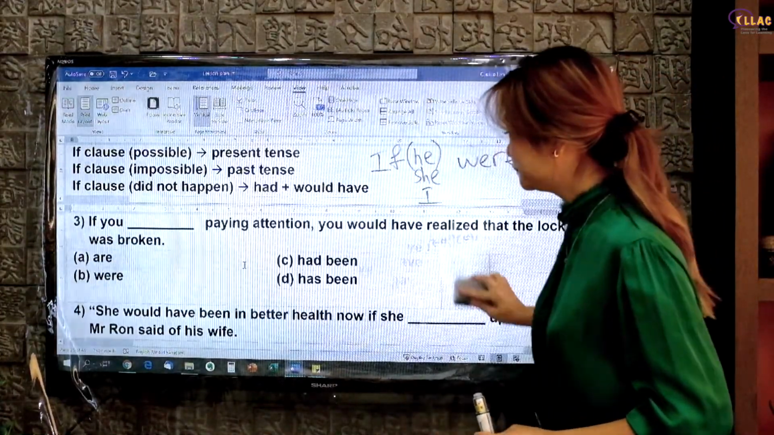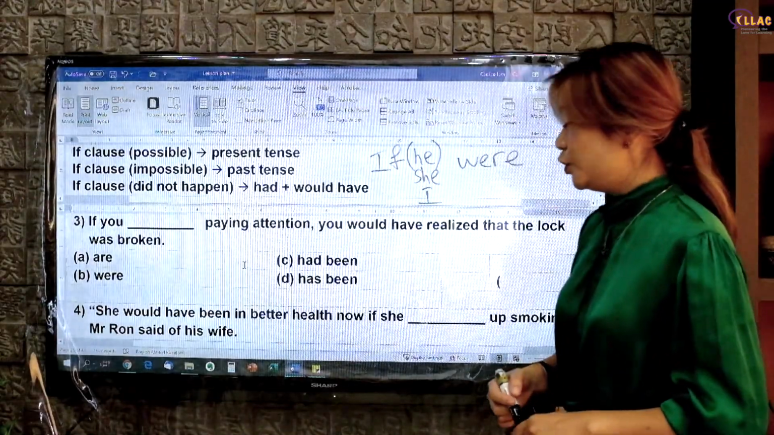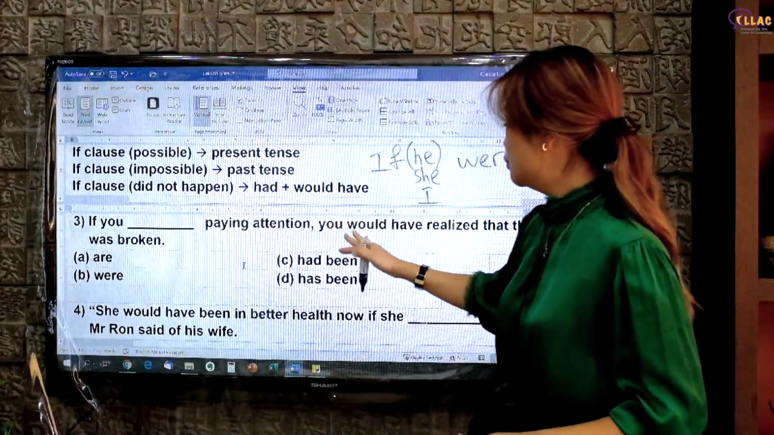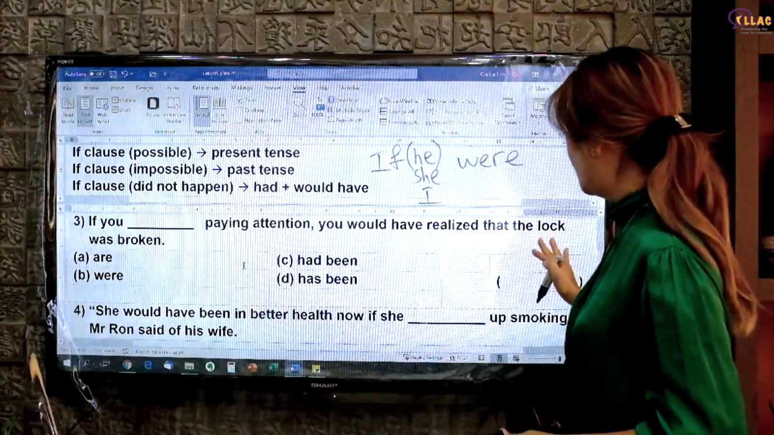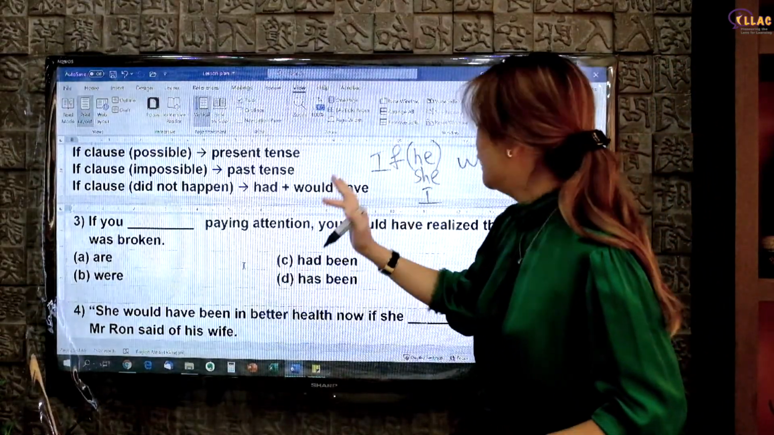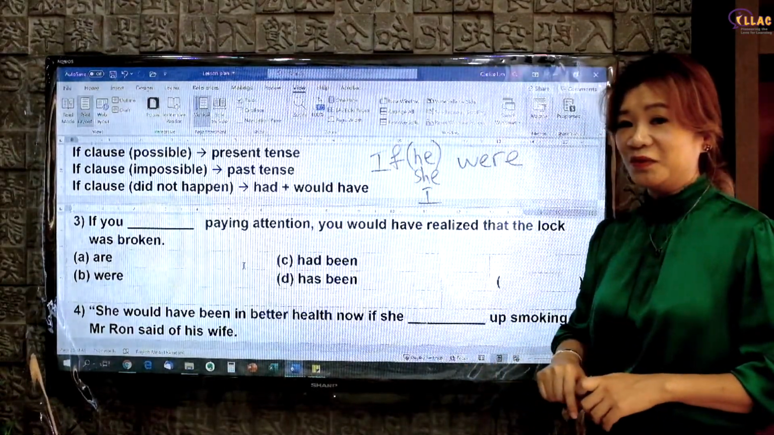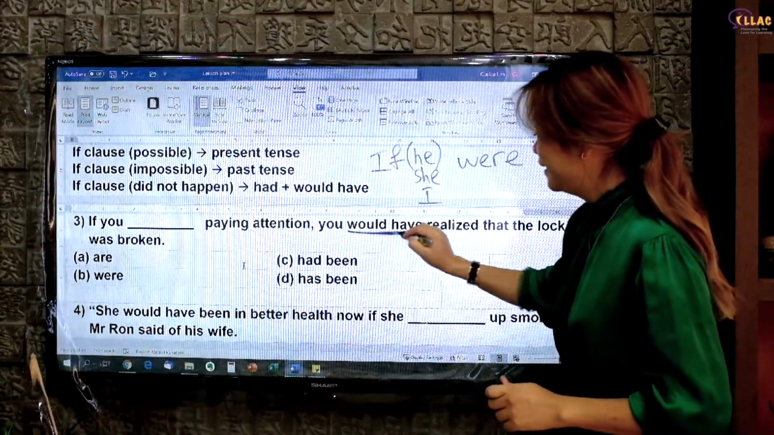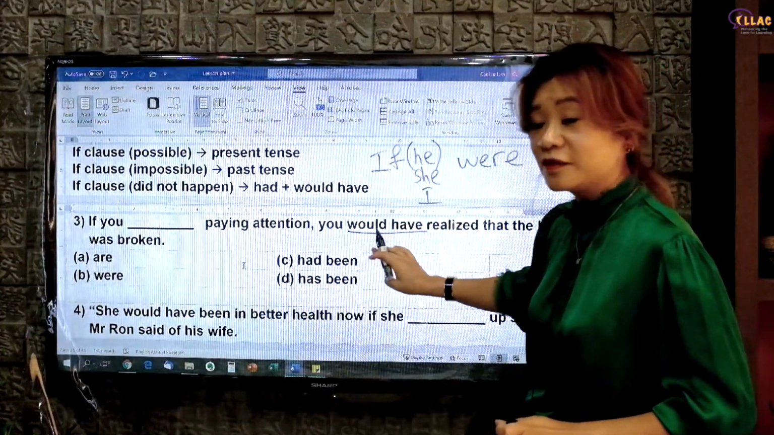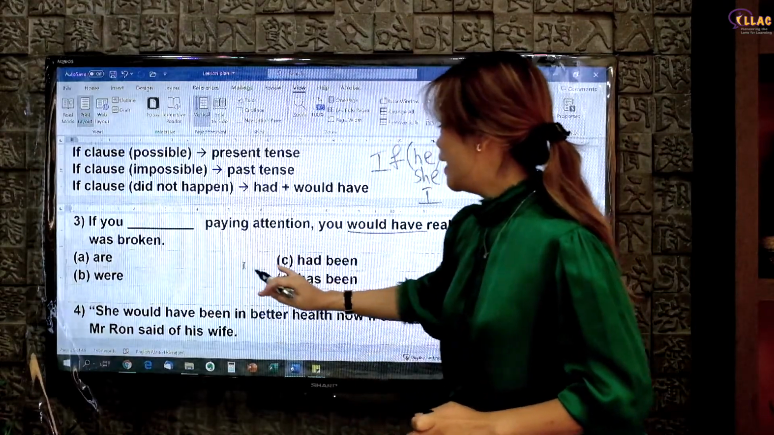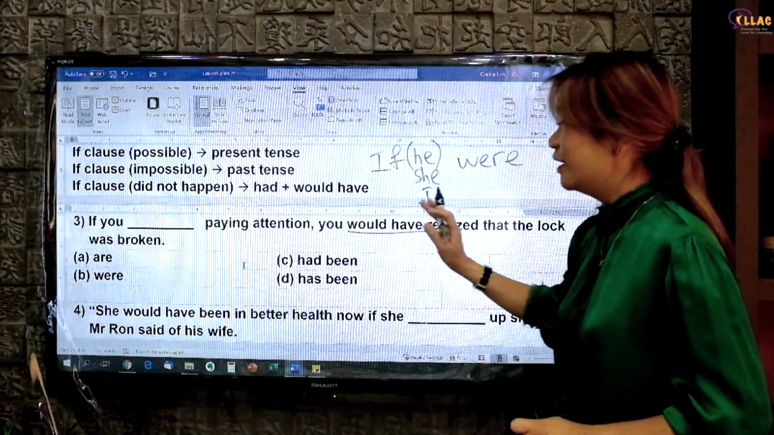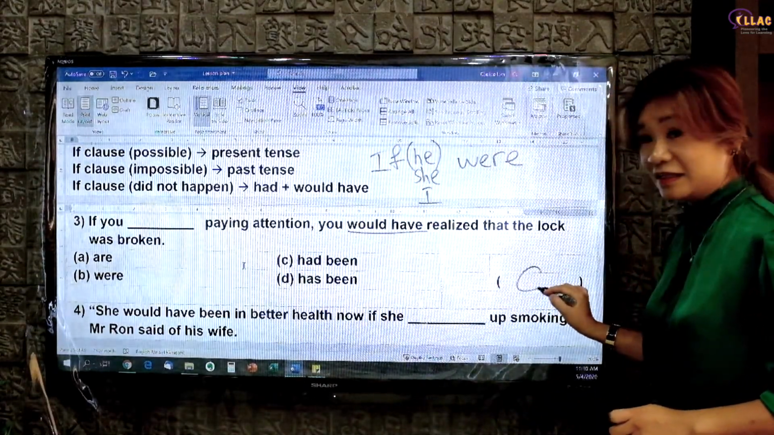Next question. If you paying attention, you would have realized that the lock was broken. Okay, what do you see over here? Do you see the would have? So would have must come with had. So if you had been paying attention, answer C.